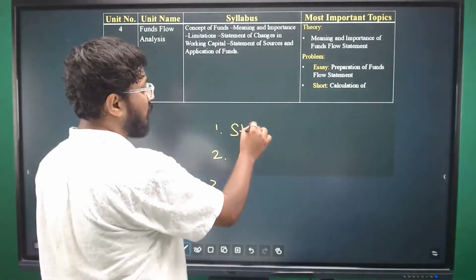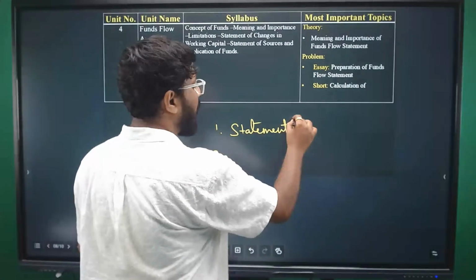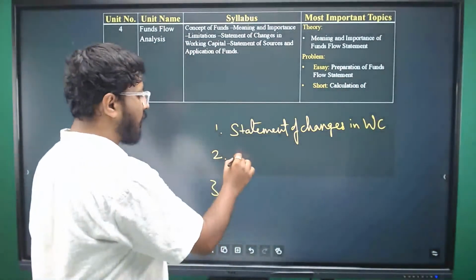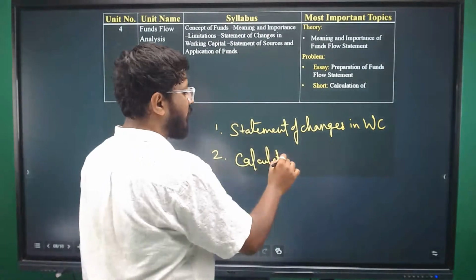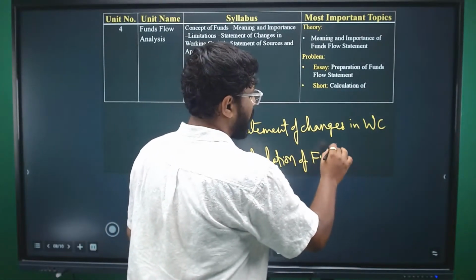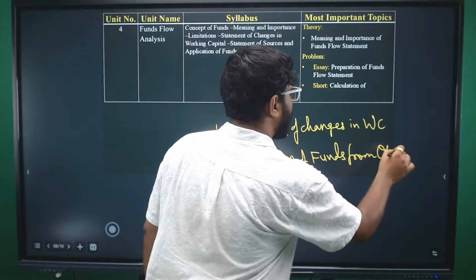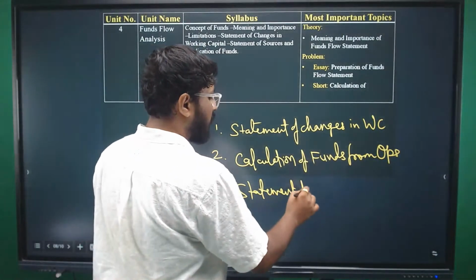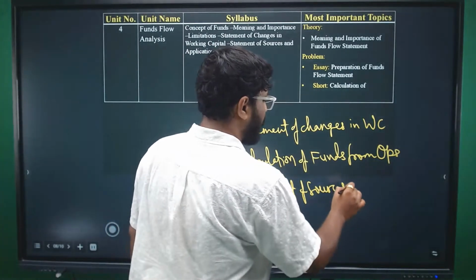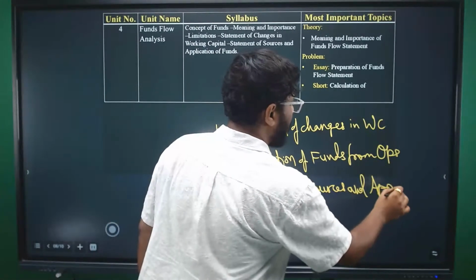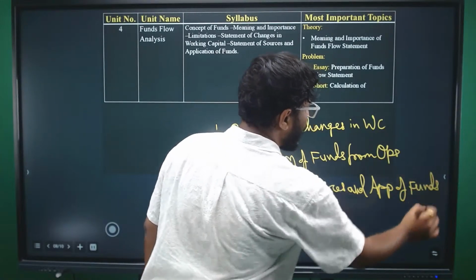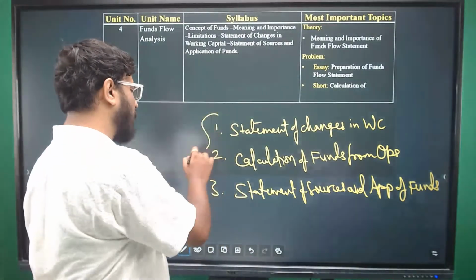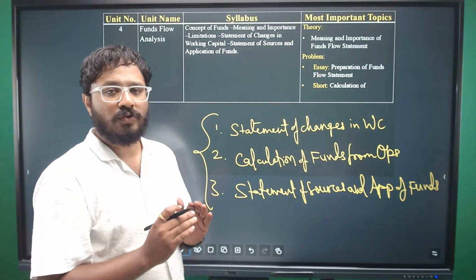One is calculation of statement of changes in working capital. Second, you need to calculate funds from operations. Third, you have to prepare the statement of sources and application of funds. Or we can call this as funds flow statement. So whenever there is a question on preparation of funds flow statement, you need to prepare all these 3 statements, then only you'll get full marks.